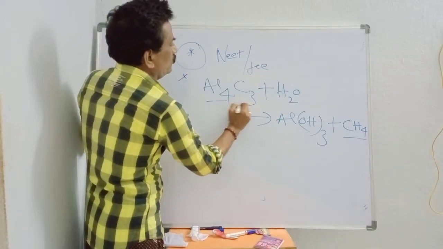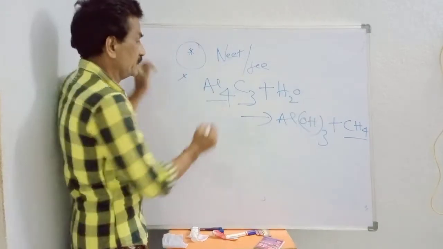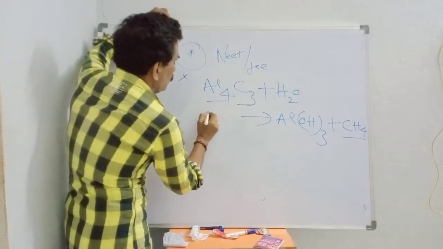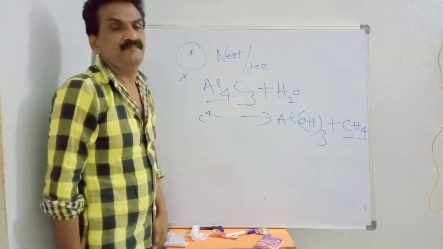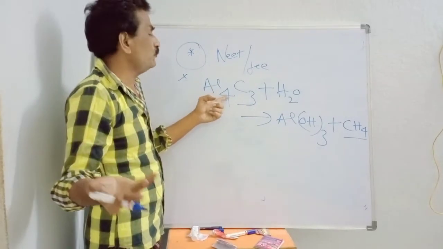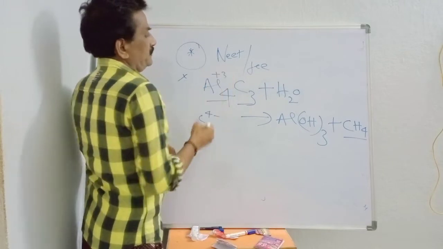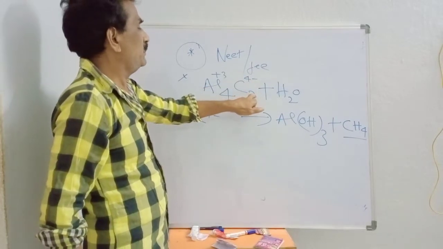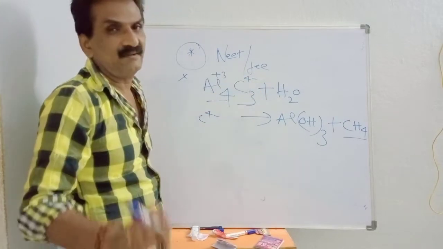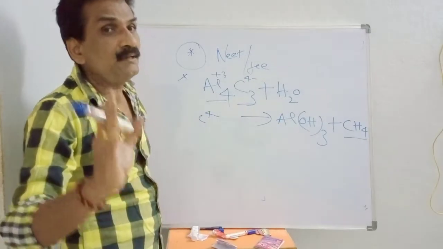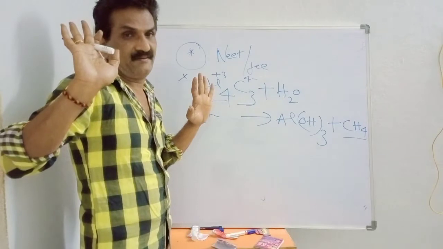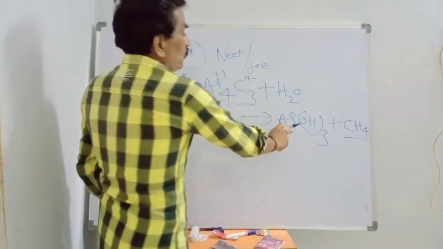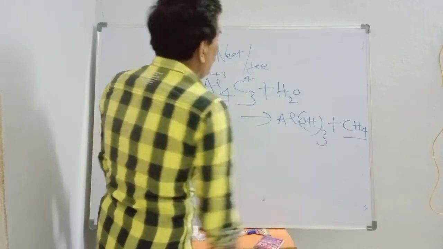Al4C3. In aluminum carbide, carbon is C4 minus. Al is plus 3, 3 into 4 is plus 12. Here 4 into 3 is 12 minus, so they cancel. So in aluminum carbide, carbon is in the form of C4 minus. Aluminum carbide reacting with water gives aluminum hydroxide and methane.